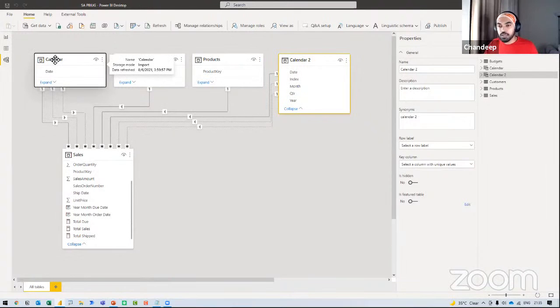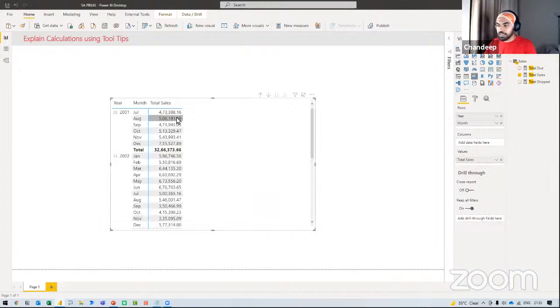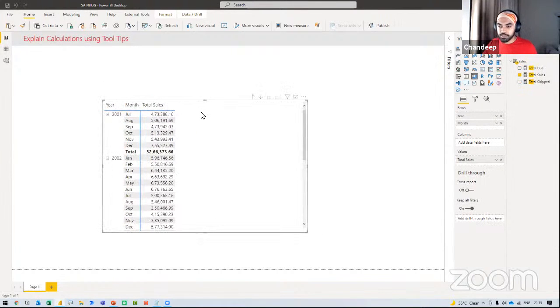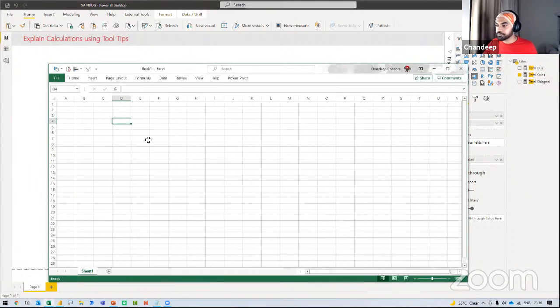All right. Now, let me first help you understand what is the kind of output that I'm trying to visualize that will help me solve the problem. So let's just for now get rid of the totals, everything else, and let's just work with total sales right here. Let me just open up Excel to build some sample output to help you understand what it is that I'm trying to achieve from this table.